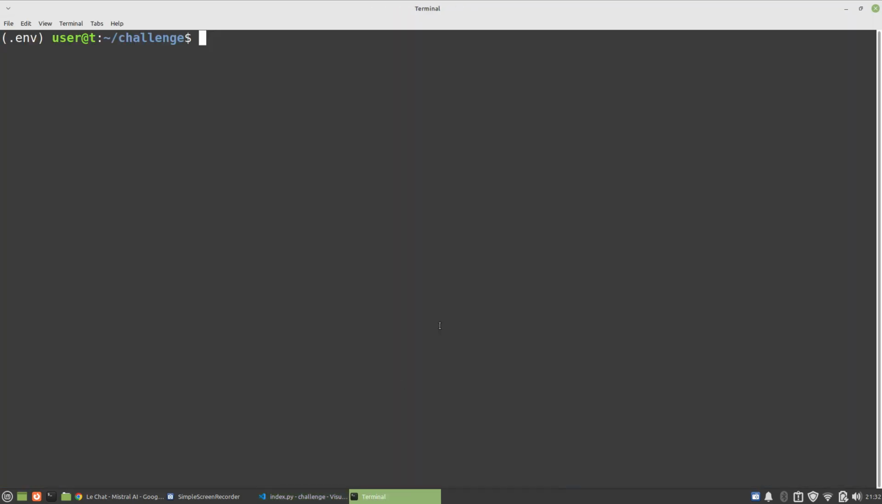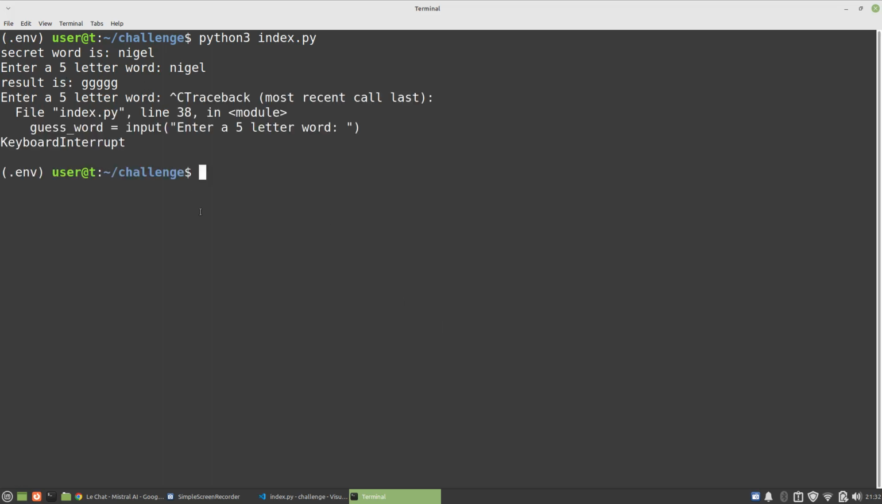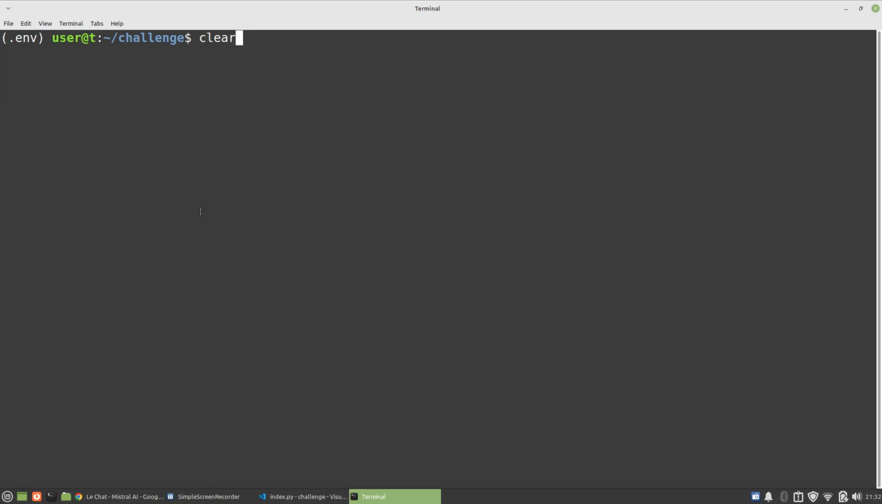And let me show you how that turned out. So if I run this, and if I do Nigel, then it gives me straight up the all green. And if I just break out of this, no error handling yet for that, and if I run that again and I say N and then something else random, then it gives back a G and the rest B.